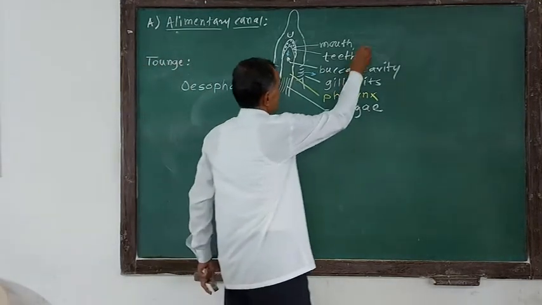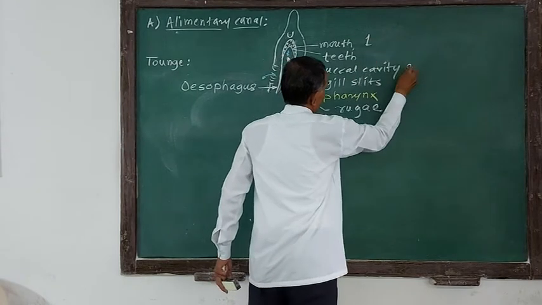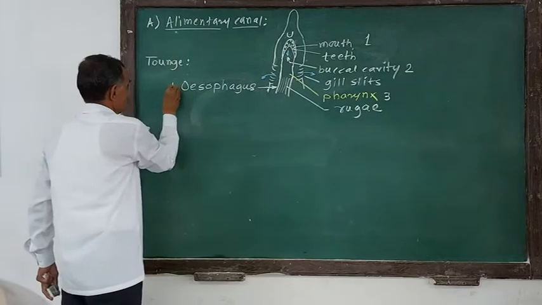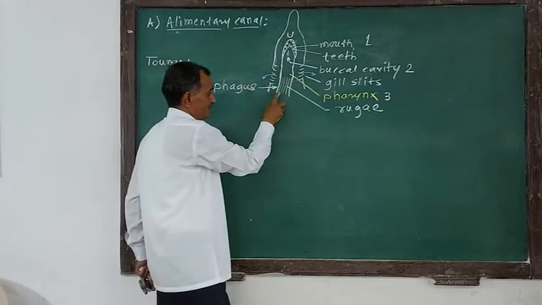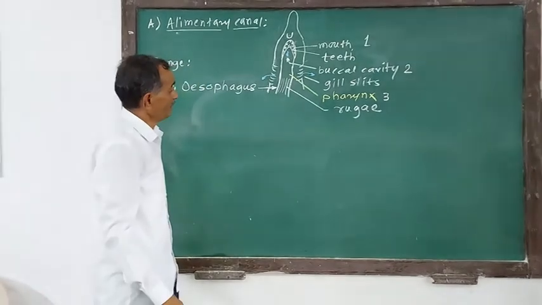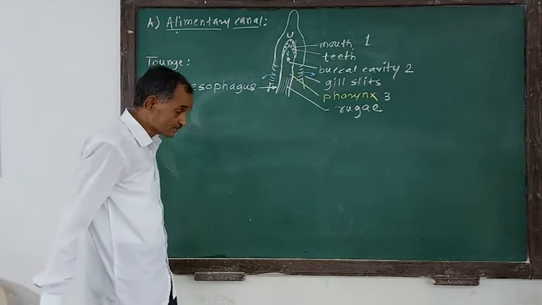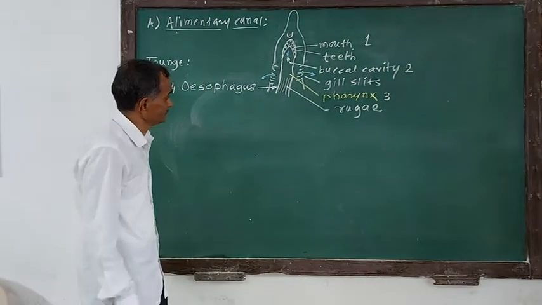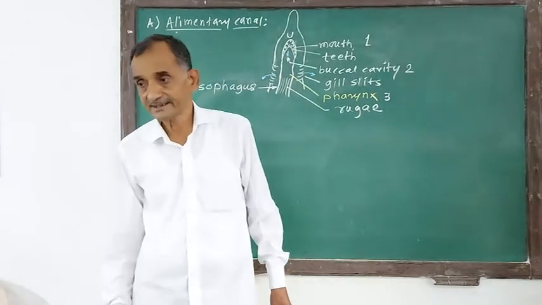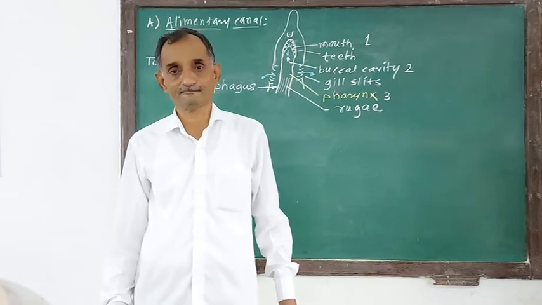The first region is the mouth, the second region is the buccal cavity, the third region is the pharynx, and the fourth region is the esophagus. Inside the esophagus, longitudinal folds called rugae are present, which expand the esophageal lumen during food swallowing.